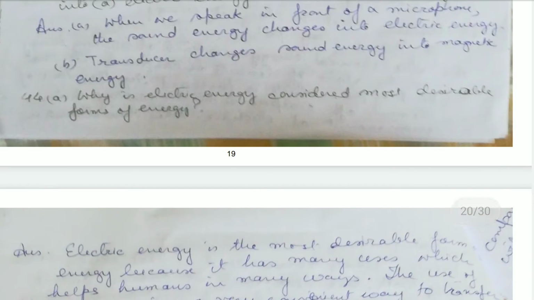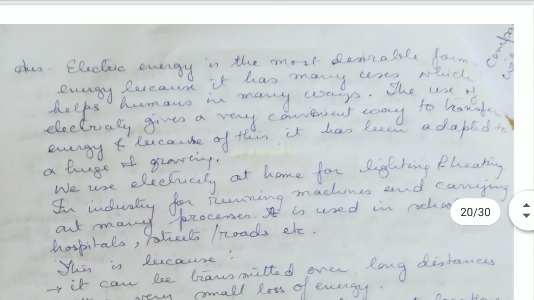Why is electrical energy considered the most desirable form of energy? Electrical energy is considered the most desirable form of energy because it has many uses, which help humans in many ways. Electricity gives a very convenient way to transfer energy, and because of this, it has been adapted to a huge and growing number of uses. It can be used in a very convenient way also.